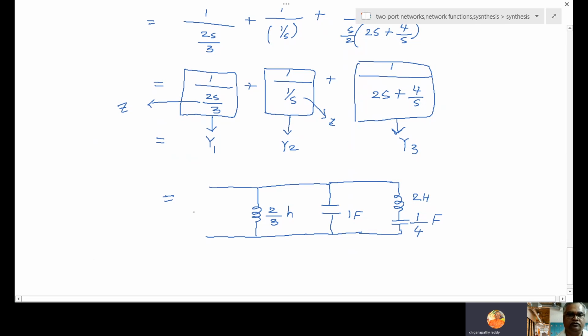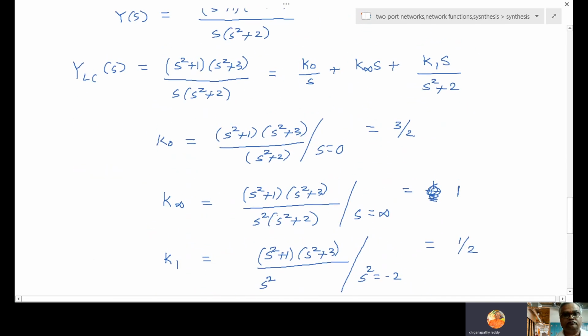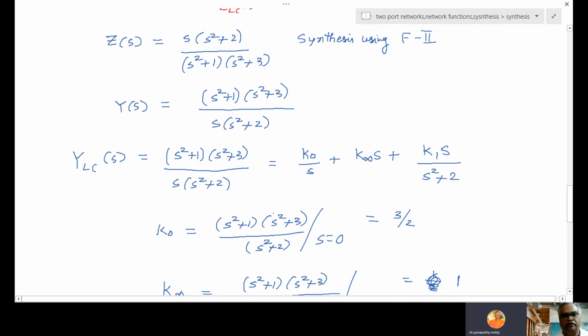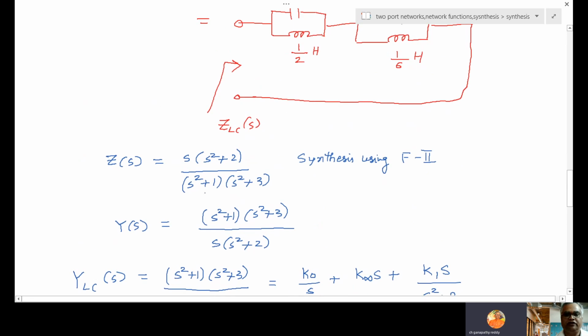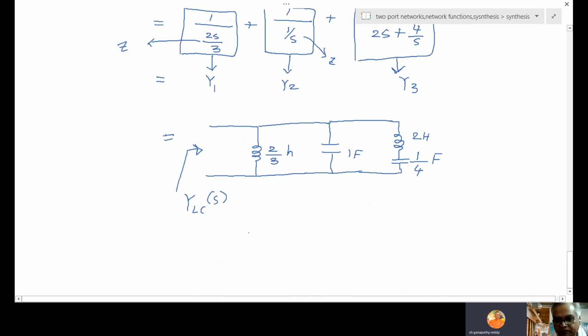Okay, so what is this one now? Y LC of S. So if you find admittance of this network, again you will get the same answer. So we have answered Foster form 1 and 2 for the given problem. Let us take up another example.